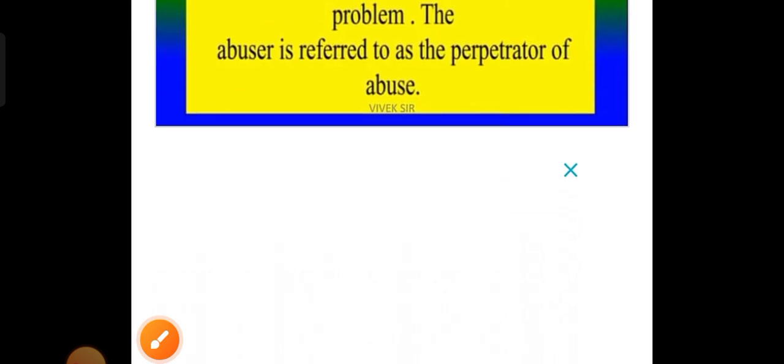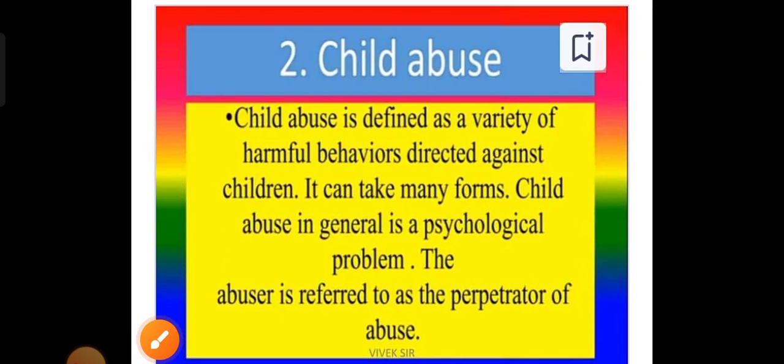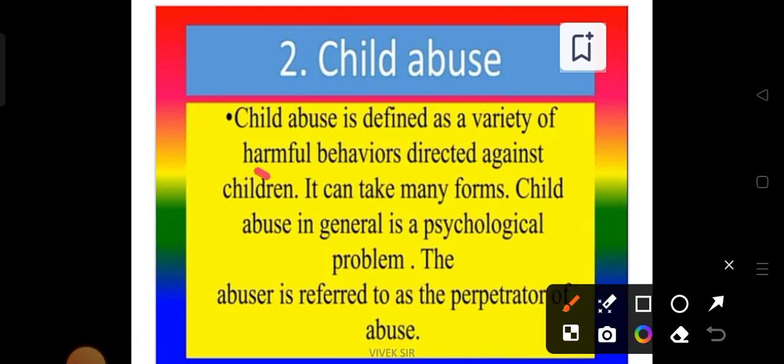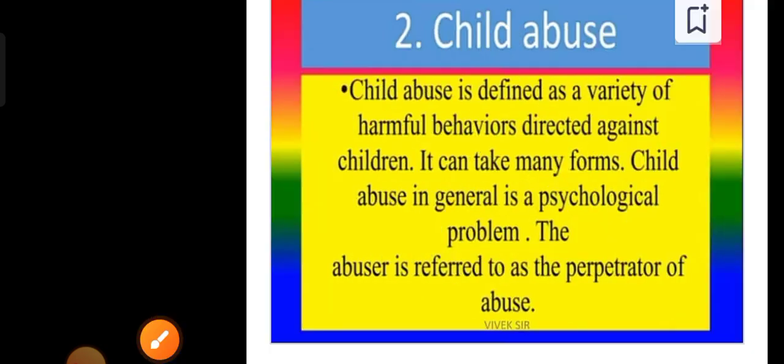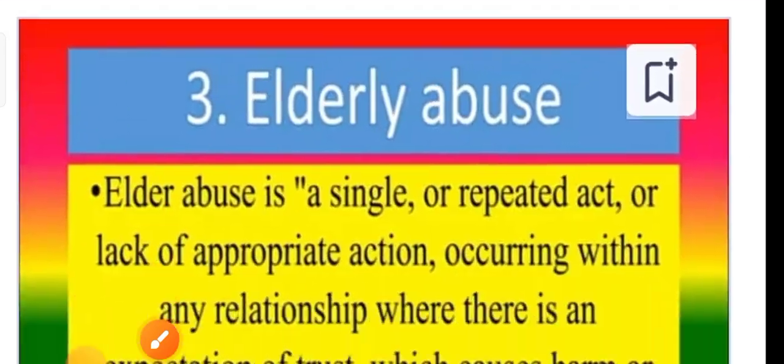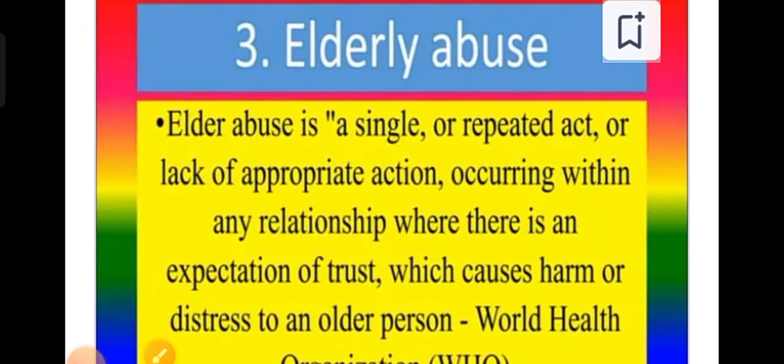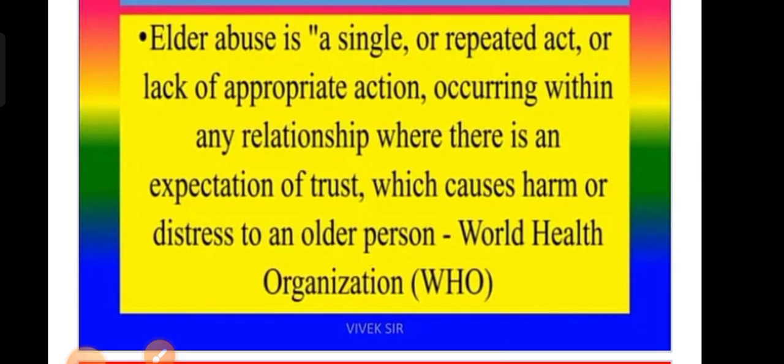Next, child abuse: a variety of harmful behaviors directed against children. It can take many forms. Elderly abuse: a single or repeated act, or lack of appropriate action, occurring within any relationship where there is an expectation of trust, which causes harm or distress to an older person.